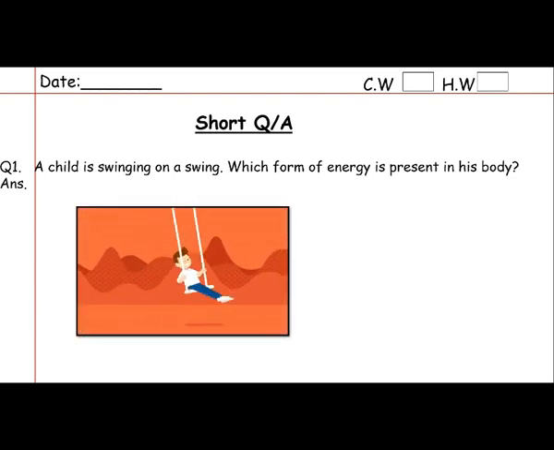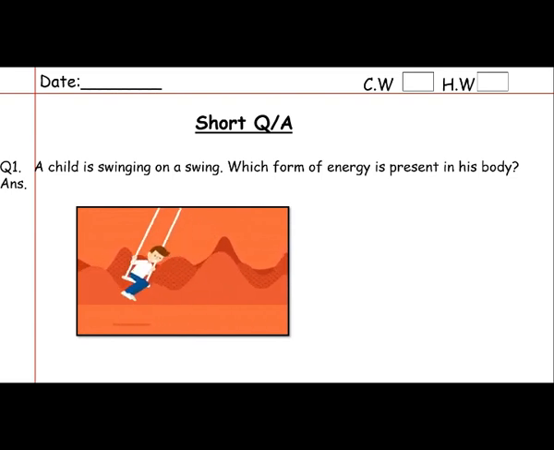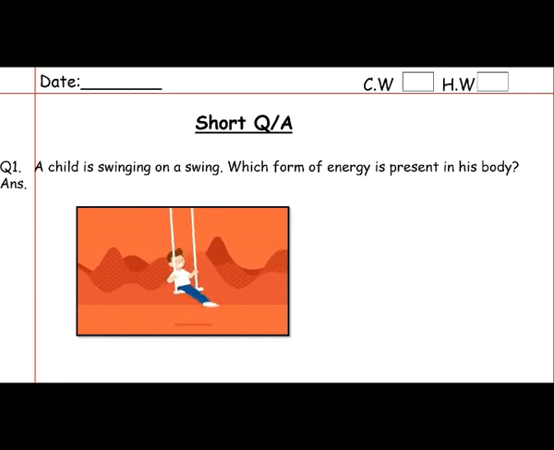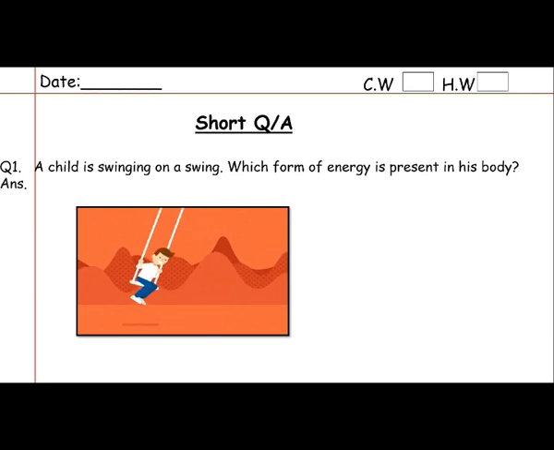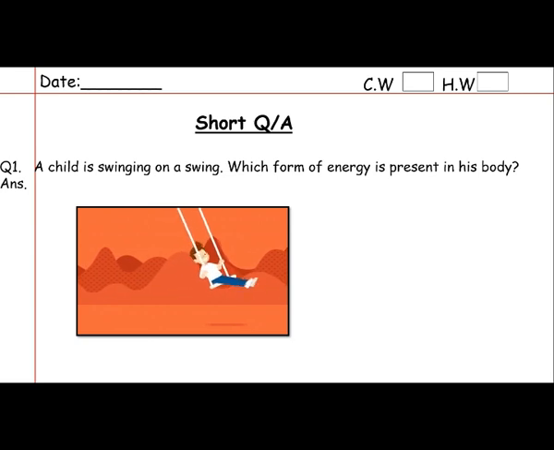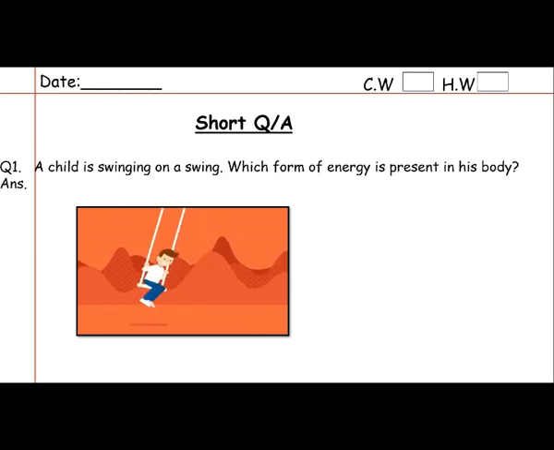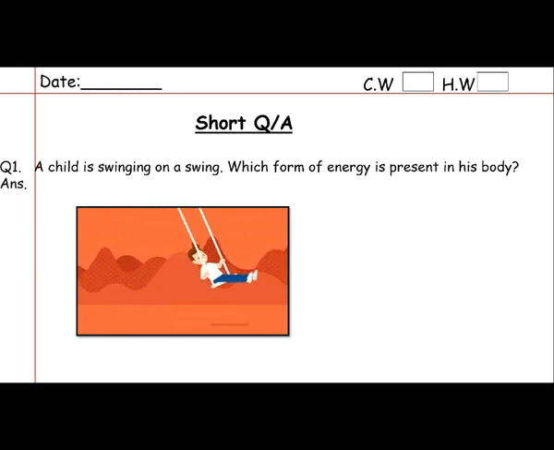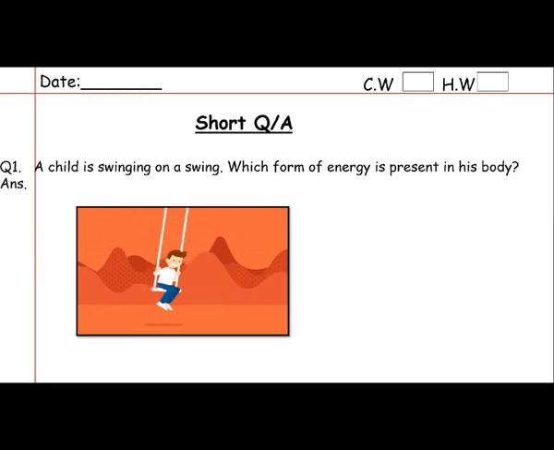As you can see in a question, they are saying a child is swinging on a swing. When anyone swings on a swing, it means the energy stored in a swing and the body of a human is now in motion. And we have learned that when an object is moving, it possesses energy, and this energy due to motion is called kinetic. So actually the child is applying the kinetic energy to swing on a swing.